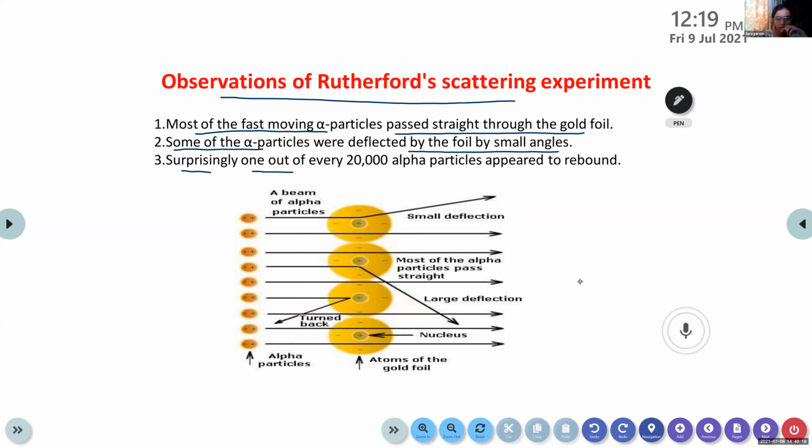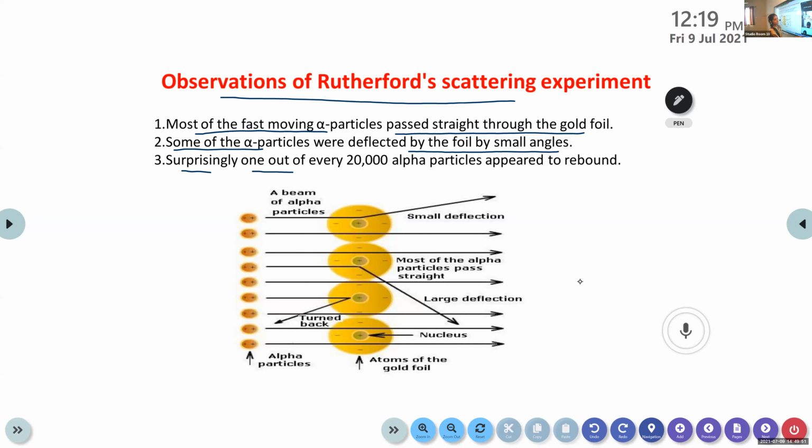Most of the fast moving alpha particles pass straight through the gold foil. Some of the alpha particles were deflected by the foil by small angles. Surprisingly, 1 out of every 20,000 alpha particles appeared to rebound. Okay. So these three are the main observations. From these three observations, we can reach certain conclusions. Shall I move to the next one, children?